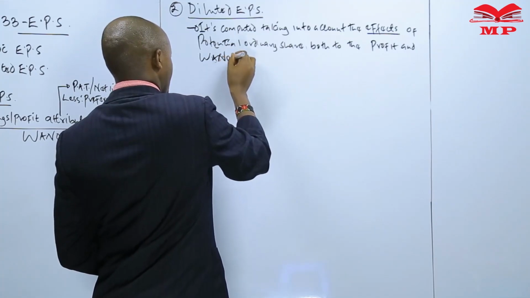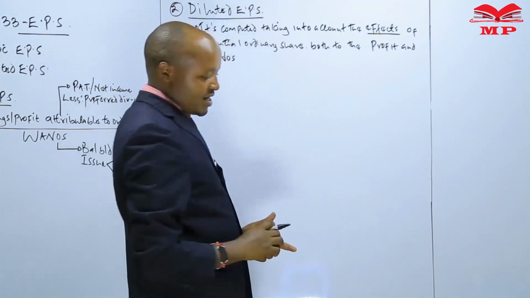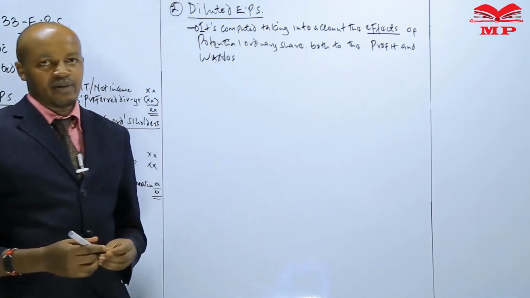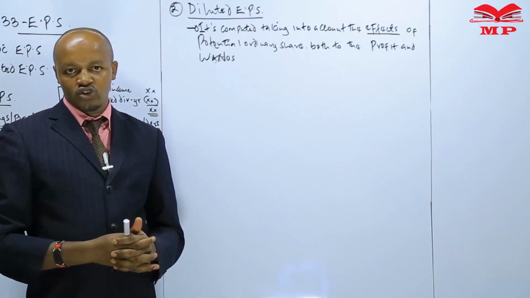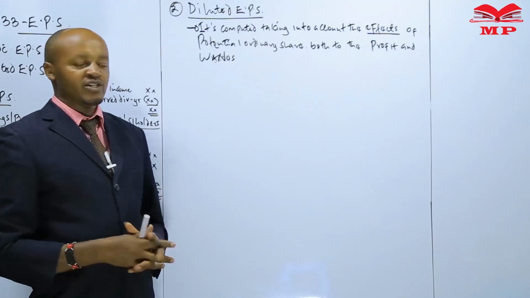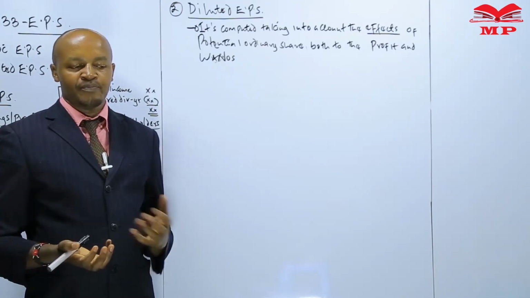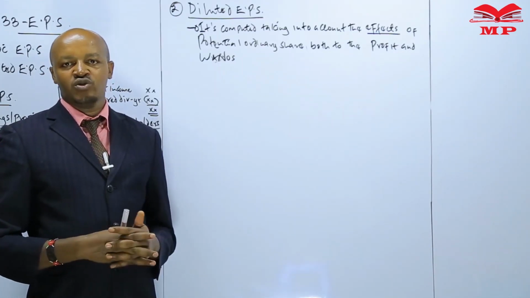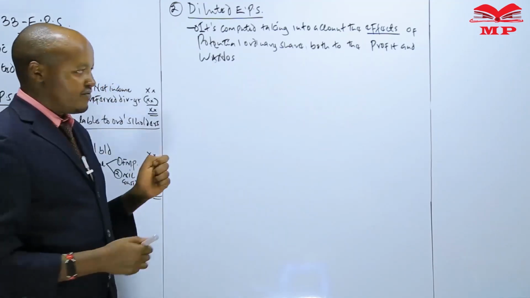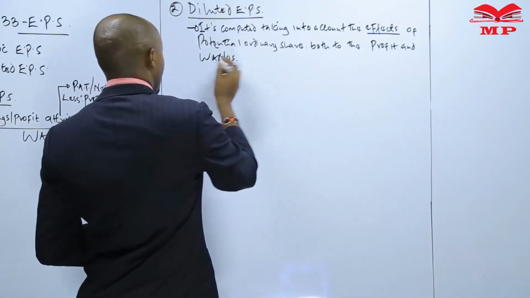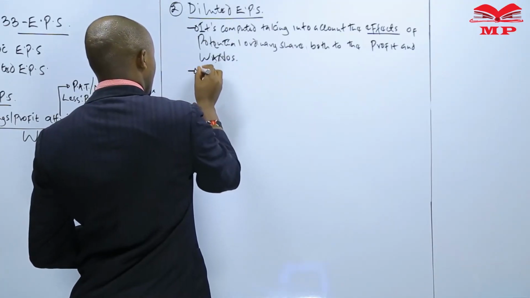Now, in this case here, we have the term potential ordinary shares. When we talk about potential ordinary shares here, we say that this refers to any contract or any financial instrument issued by the company, which requires the company to issue ordinary shares in future.